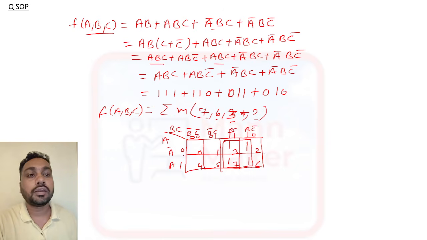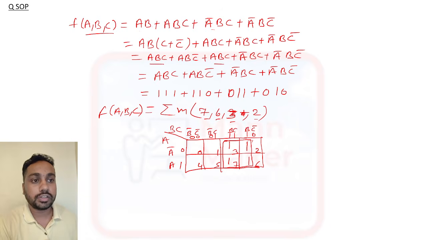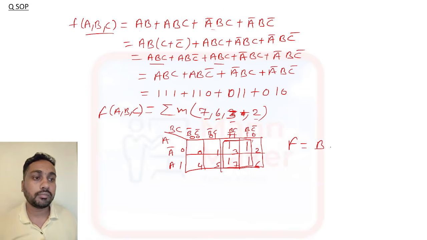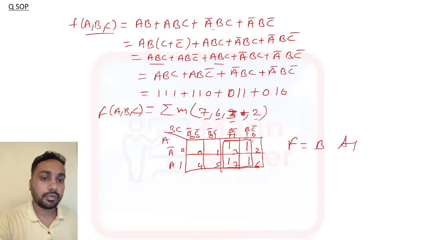Okay. Now here you need to find the common term. If you go this side, vertical side, so A bar and A both are different, so no need to write that one. And now from these two boxes we need to take a common term, like here BC and BC bar is there, so here common is what? B. So here F equal to what? B is your answer. Like this you need to solve K-map.